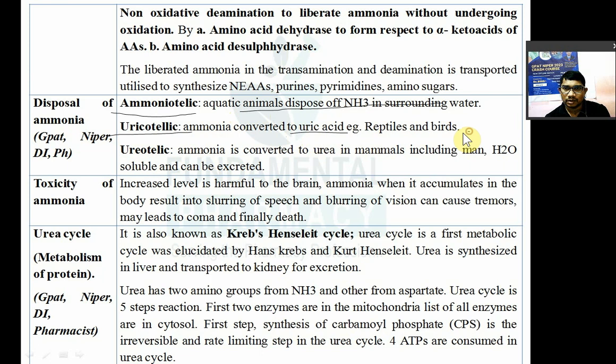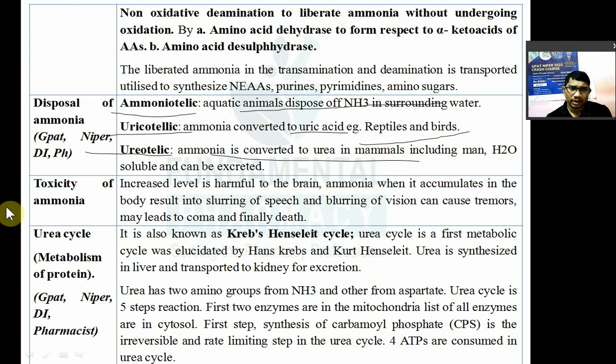Now uricotelic means these animals convert ammonia into uric acid, and they remove the uric acid. तो इसमें रेप्टाइल्स और बर्ड में यूरिक एसिड होता है. यूरियोटेलिक मतलब क्या? Ammonia is converted into urea in mammalian cells, mammals including man. अपन भी वही करते हैं, अमोनिया को यूरिया में कन्वर्ट करके अपन छोड़ देते हैं नीचे वाले रास्ते, ठीक है. So ureotelic.